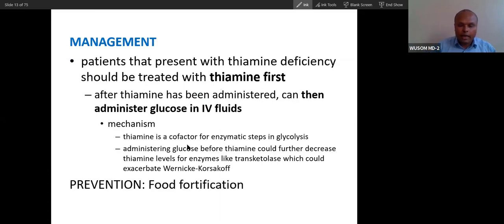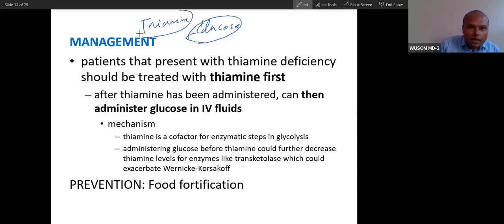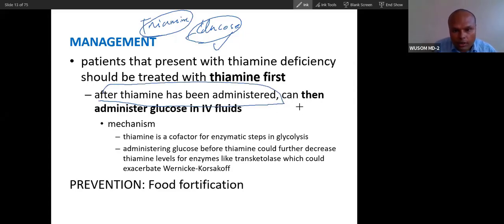How do you manage this patient? Don't give glucose before thiamine. First give thiamine, then only glucose. If you give glucose first, it will complicate things because thiamine is deficient, and more thiamine deficiency will happen. So give thiamine first, then glucose. This is a very important concept. After thiamine has been administered, then administer glucose in IV fluid. So don't forget this. This is how you can treat thiamine deficiency.